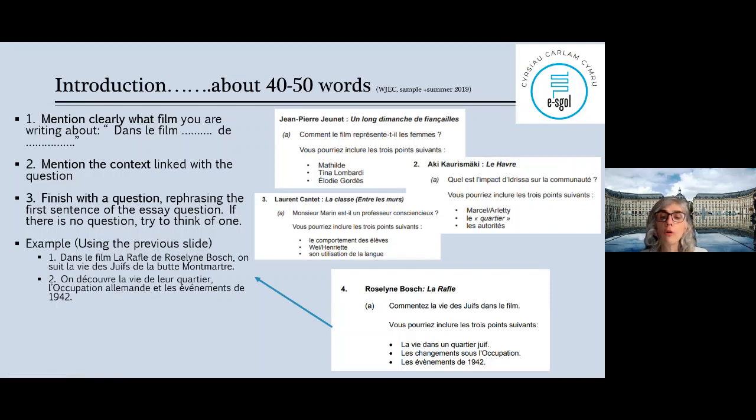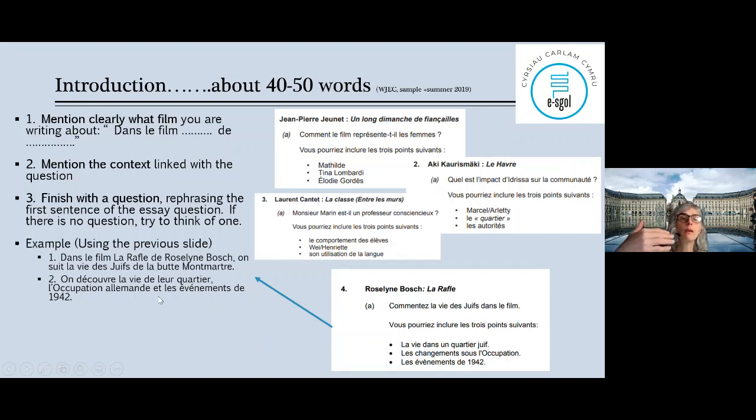Et on découvre leur vie, and then I'm going through my point, okay? I'm mentioning the thing in my second sentence. So my context is in the first and the second. What I will be talking about, okay? What I will be writing about. Leur vie dans le quartier juif, l'occupation allemande, les changements sous l'occupation, et les événements de 42.